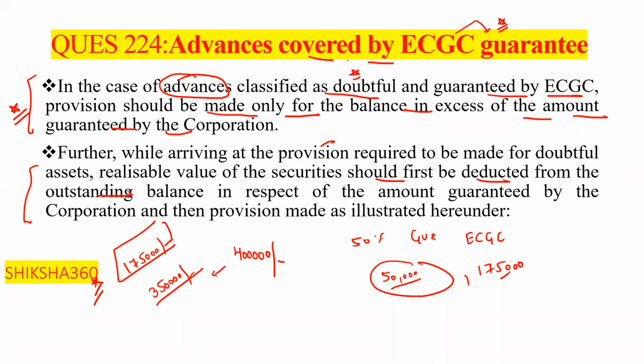Which we have done here: 4 lakh, securities 50,000. We deduct and are left with this one. It should be deducted from the outstanding balance in respect of the amount granted by the corporation, and then the provisioning is made as illustrated hereunder.